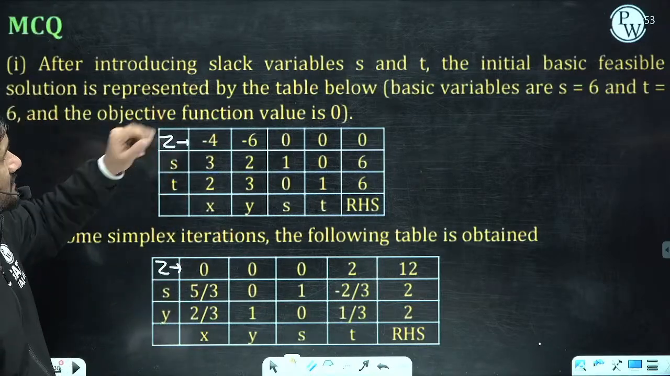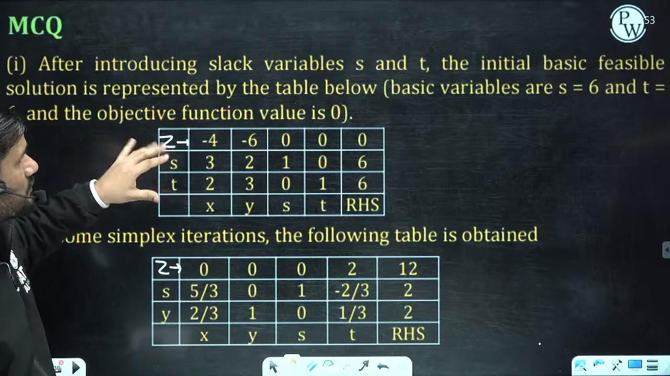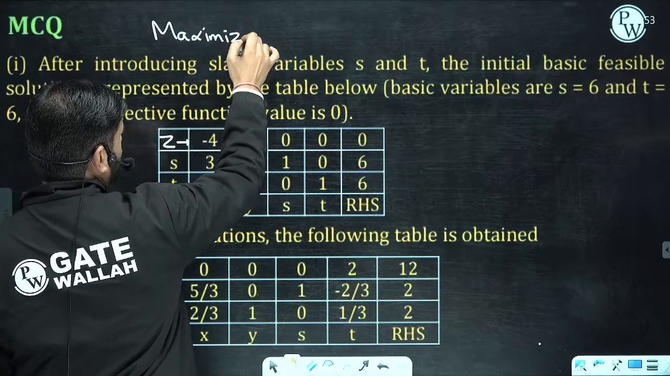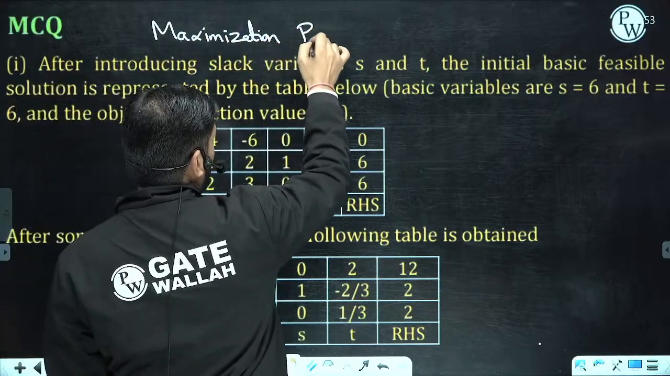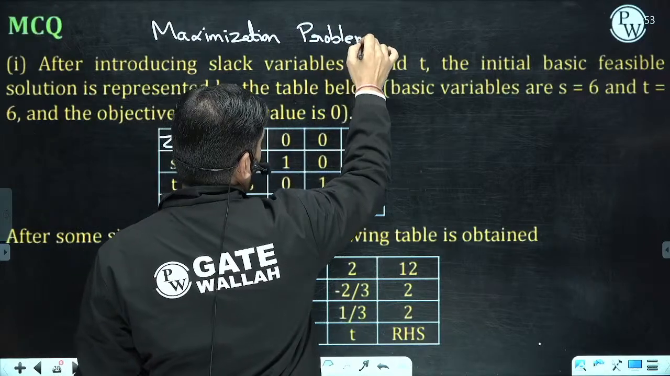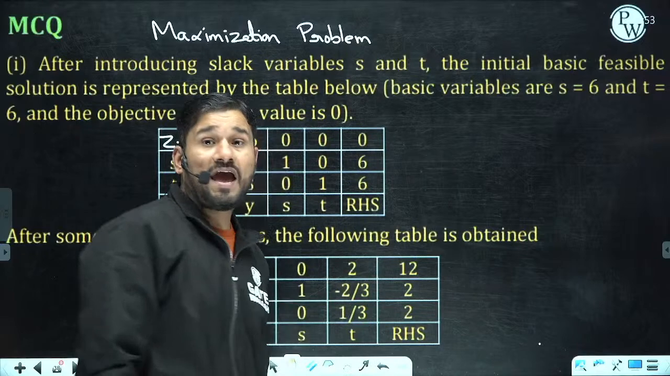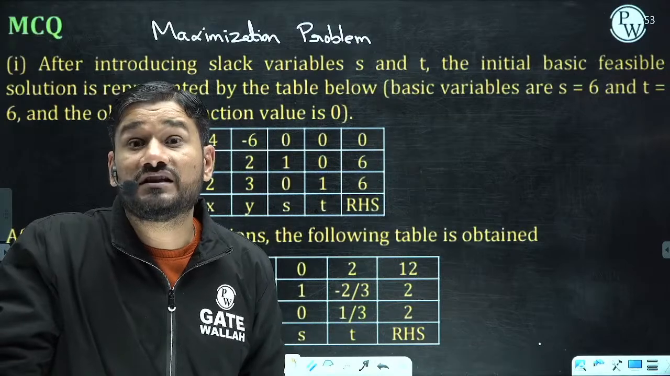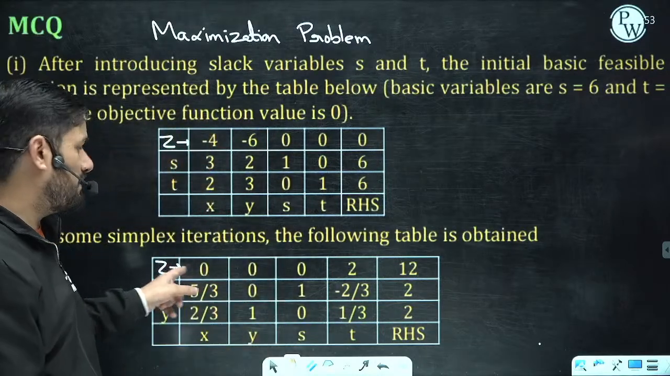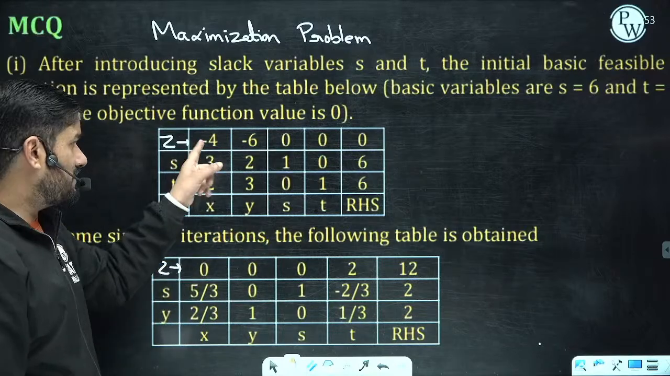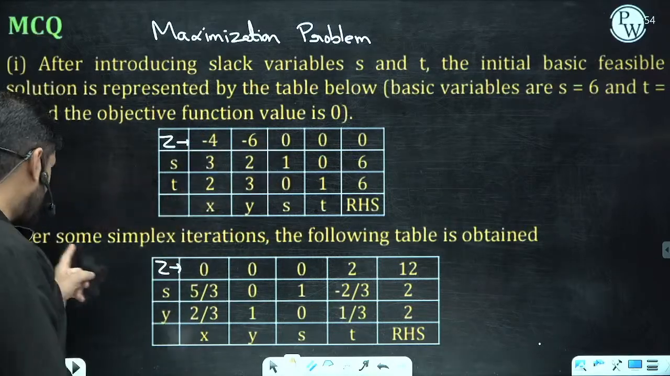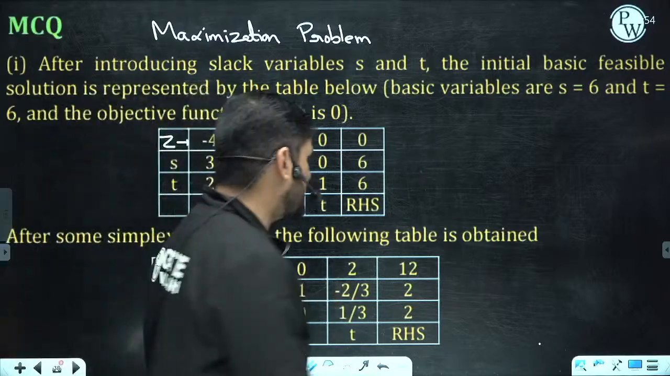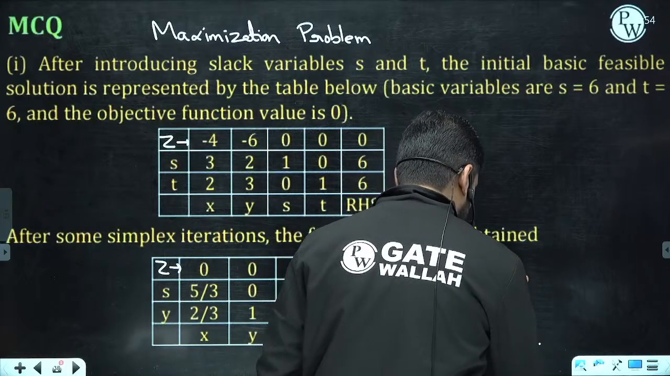So this is a maximization problem. Actually, I think I missed one slide. This was the maximization problem that is given. In a maximization problem, how do you identify whether you have got the optimal answer or not? You have to check the Z row, and if you are not getting any negative coefficient in the Z row, you can say we have reached the optimal answer. Here is the negative coefficient in the first table. After some iterations, we are getting this table, and in the Z row nowhere do we have a negative coefficient. We can say this is the optimal table.